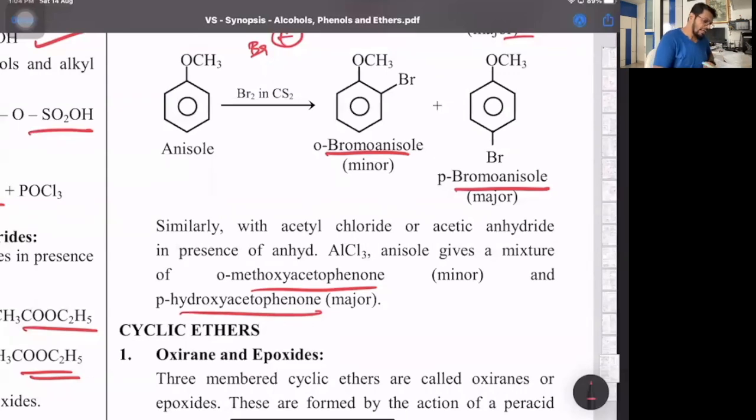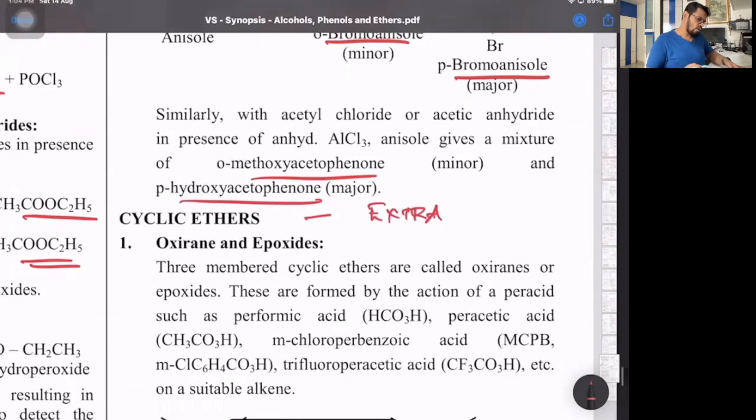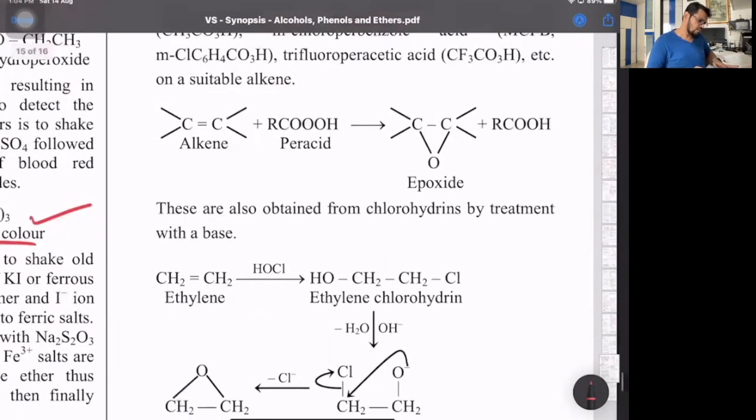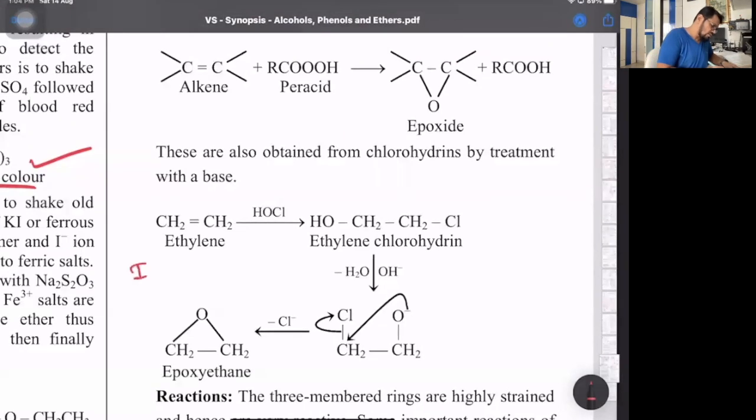Cyclic ether is a completely extra part. We don't have this. I've just given it as an info part. Formation of the epoxides of the ring, don't bother with this at all. Only one important reaction is this. This was there in the MCQ also.